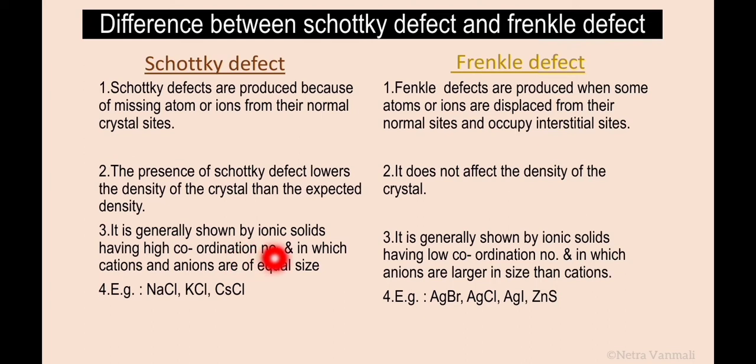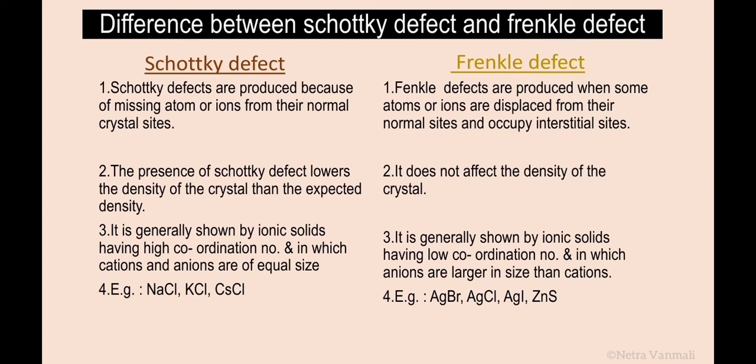Third point, Schottky defect is generally shown by ionic solids having high coordination numbers and in which cations and anions are of equal size. Whereas Frenkel defect is generally shown by ionic solids having low coordination number and in which anions are larger in size than the cations. The fourth point is examples. Schottky defect is shown by NaCl, KCl and CsCl solids, whereas Frenkel defect is shown by AgBr, AgCl, AgI and ZnS. So here we finish with the first type of point defect, that is stoichiometric point defect.